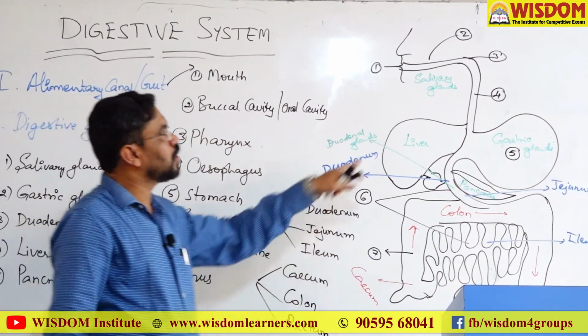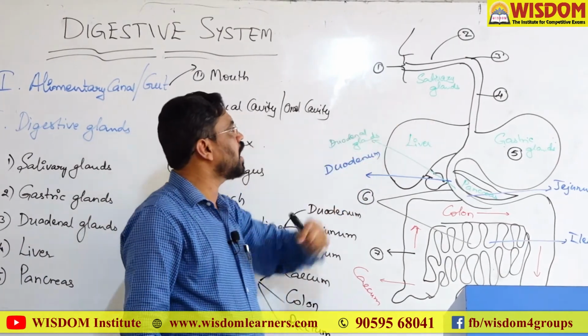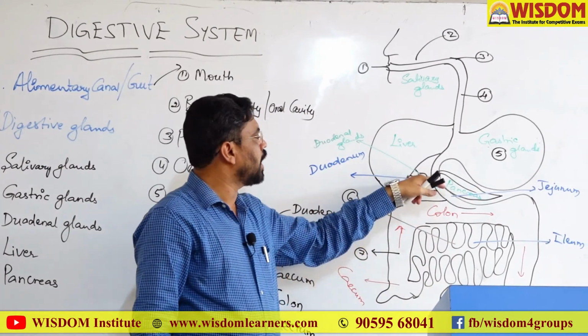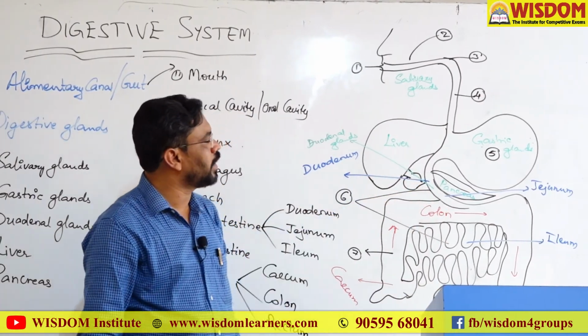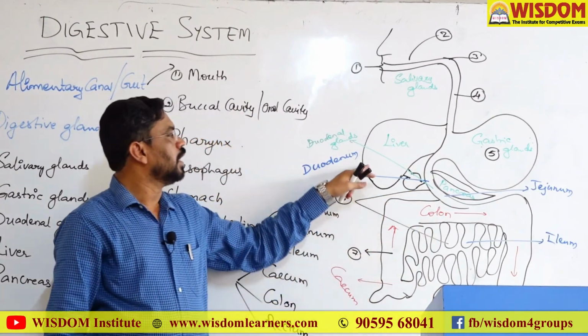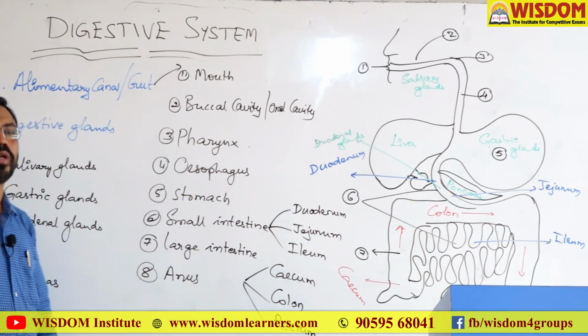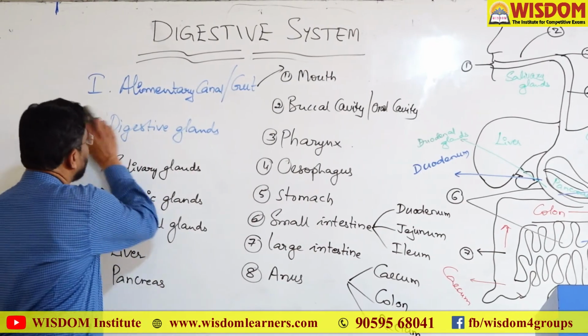The digestive glands include salivary glands, which are present in the buccal cavity, gastric glands present in the stomach, duodenal glands present in the duodenum part of the small intestine, and then liver and pancreas. These are the digestive glands. Let us see one by one in detail.